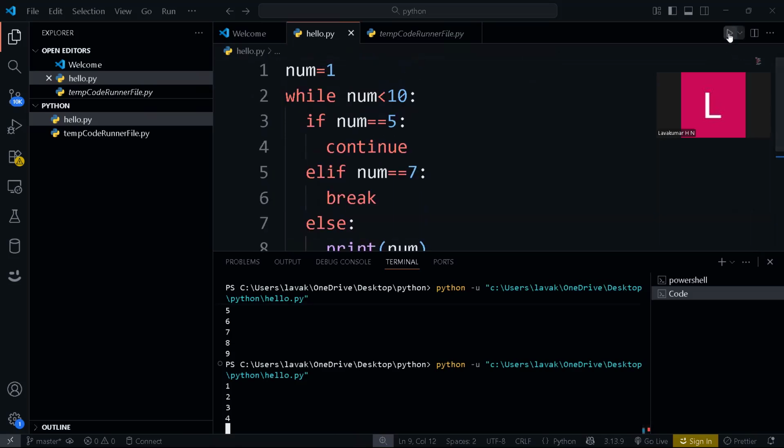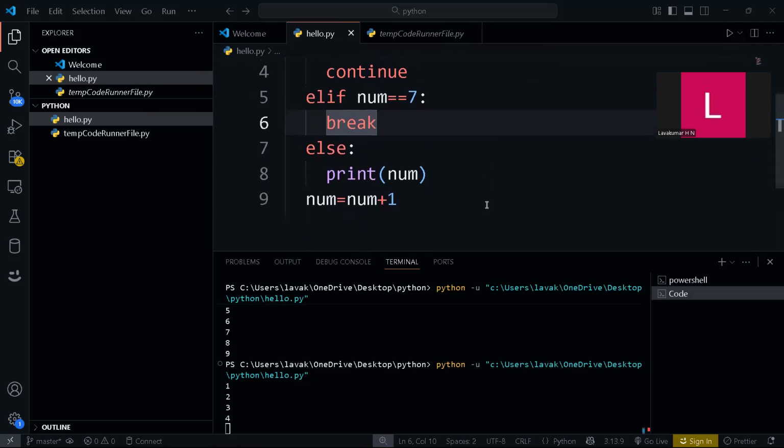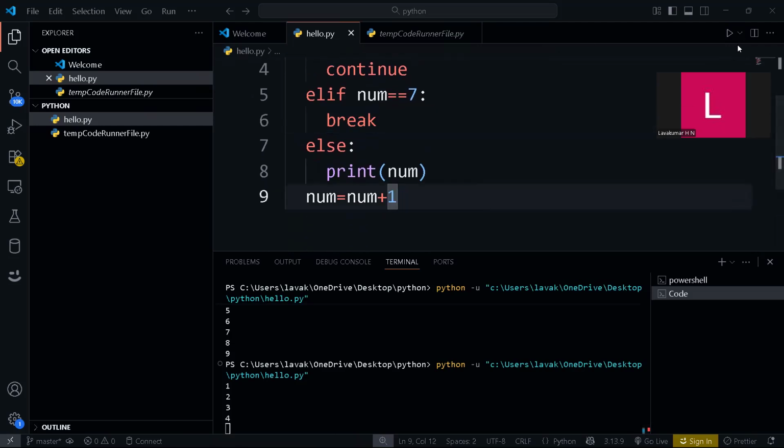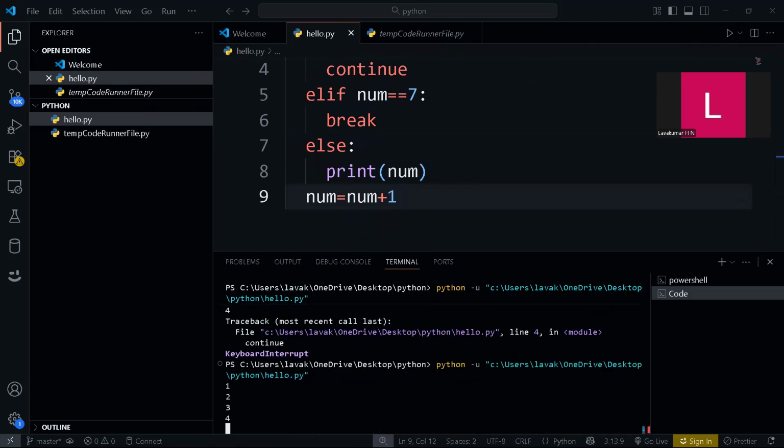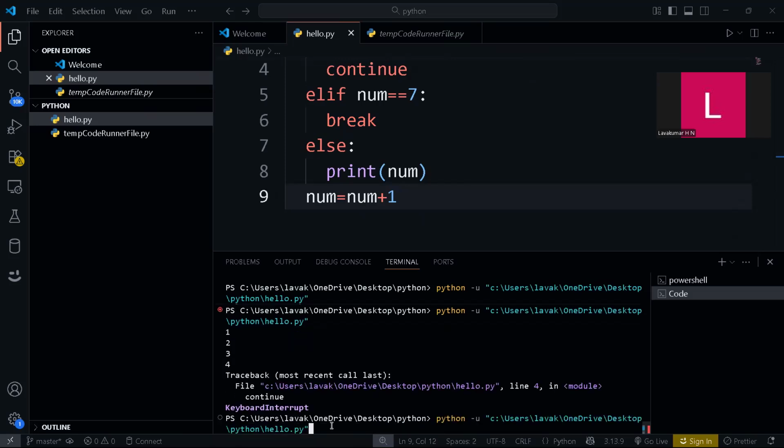See, if I run again, why is this not getting executed? Something happened, guys. Now if I run this, it's getting stopped here. Why is it getting stopped here?